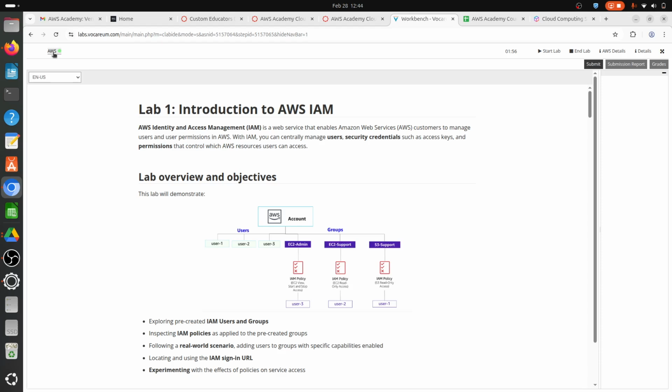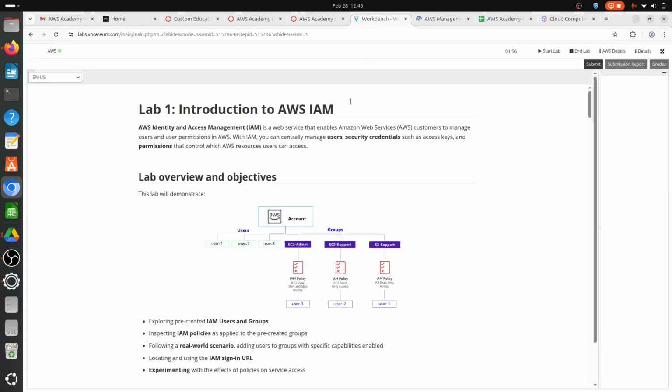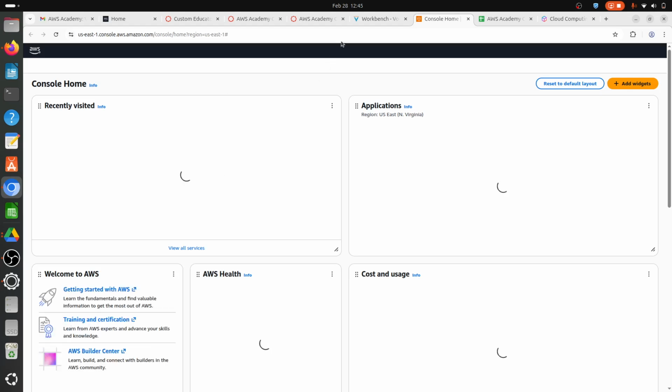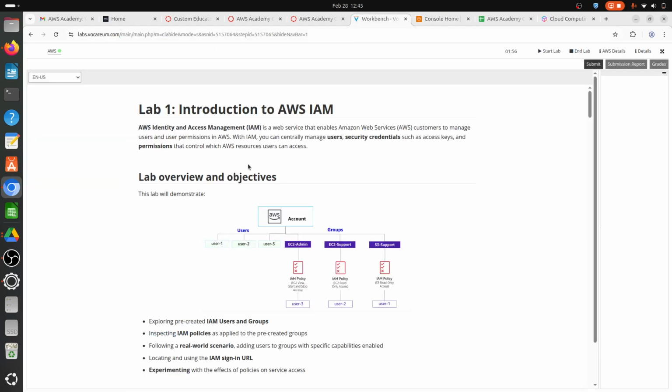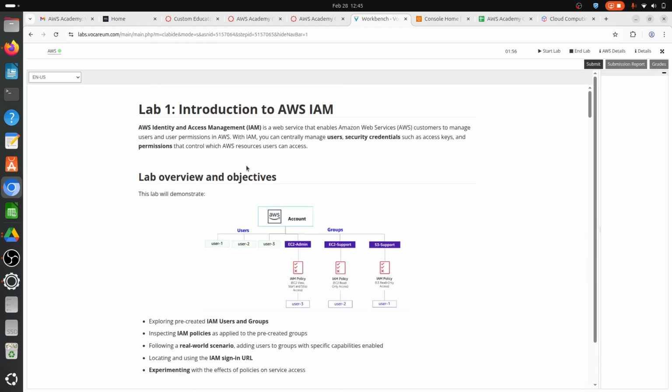So I can click on this. Again, I need to have my pop-up blocker off. So I was in this. From here I went here where the lab started by clicking start lab, and then I now have this access. Don't close this window because this window shows you what you are supposed to do in the particular lab.